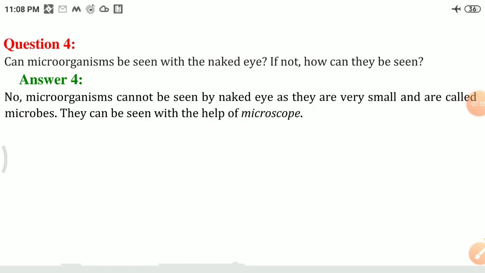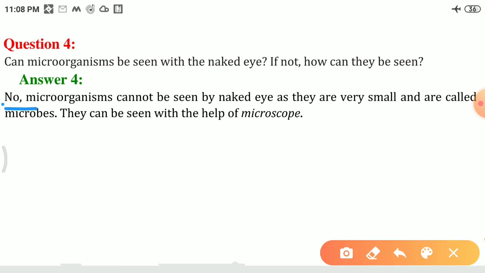Question number 4 is: can microorganisms be seen with the naked eye? If not, how can they be seen? We have discussed in the beginning of the chapter that microorganisms cannot be seen with the naked eye. They can be seen only with the help of a microscope. So we should write: no, microorganisms cannot be seen with naked eyes, as they are very small and are called microbes. They can be seen with the help of a microscope.